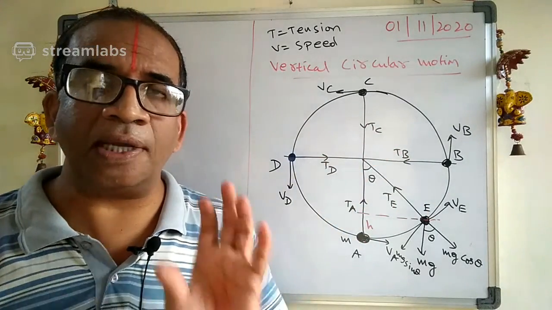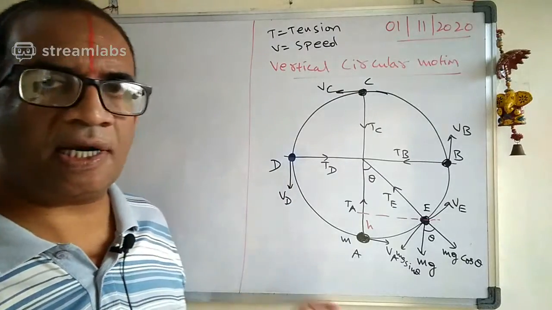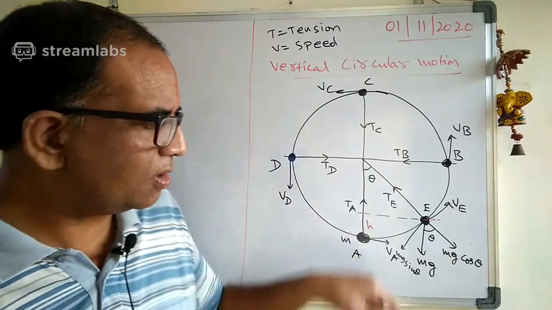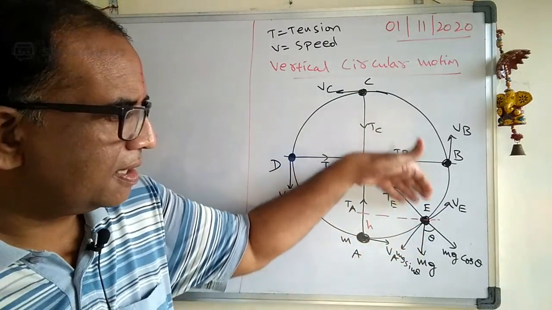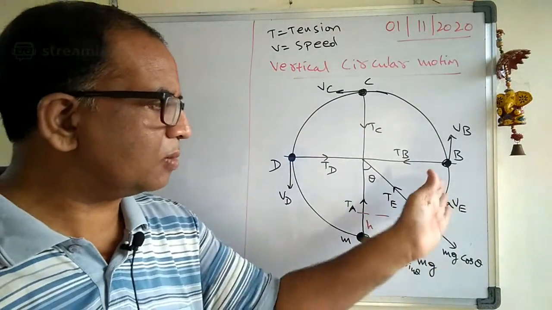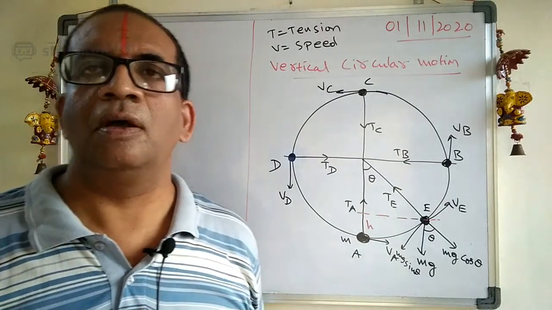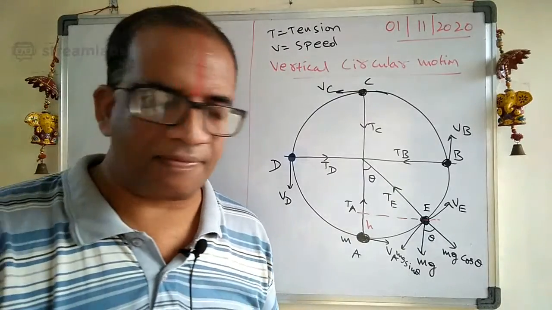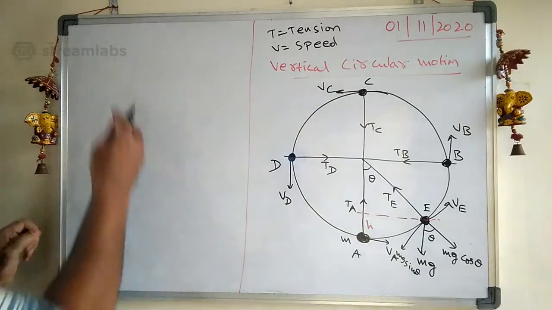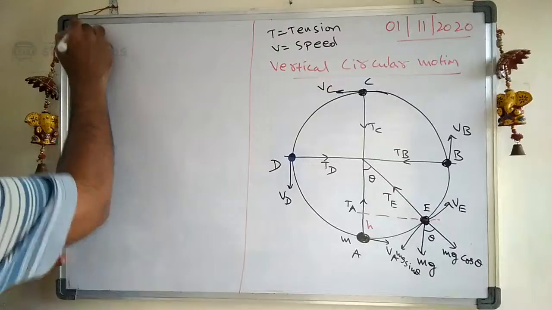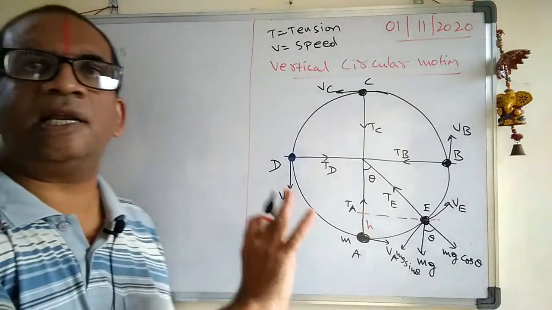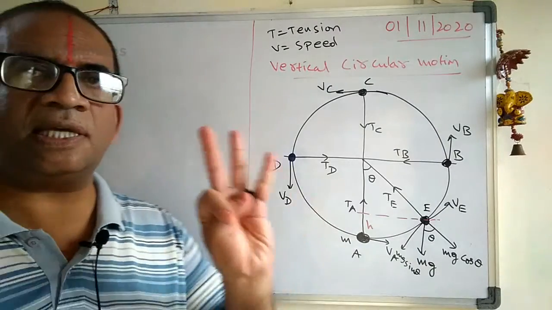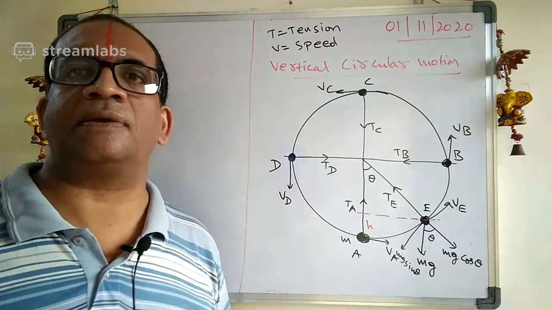So now how can we calculate this? That's why I took one point E. At point E, I resolved the weight into two components. What are the important equations we need here? By using these three equations, we are going to solve everything related to vertical circular motion.